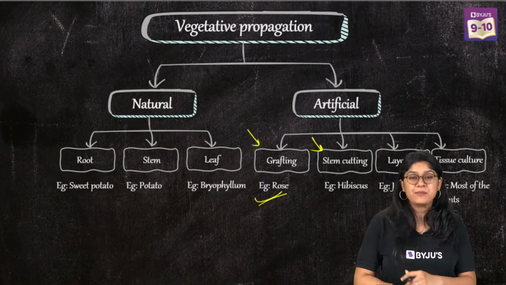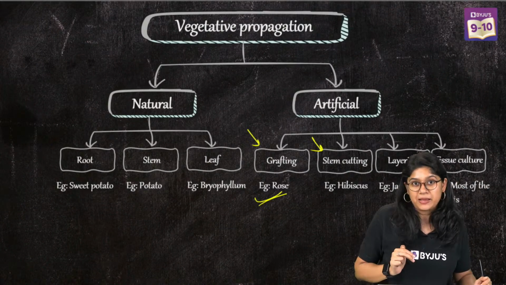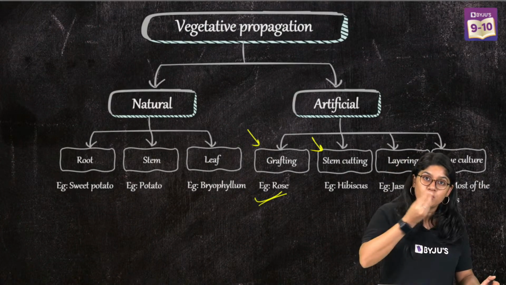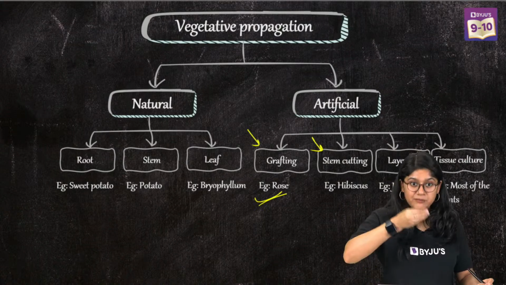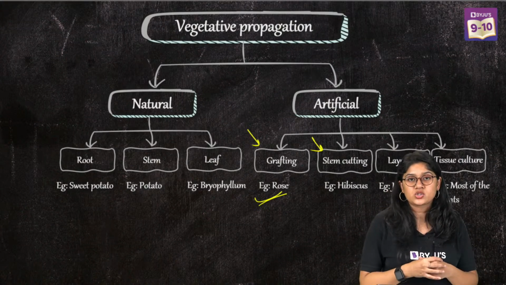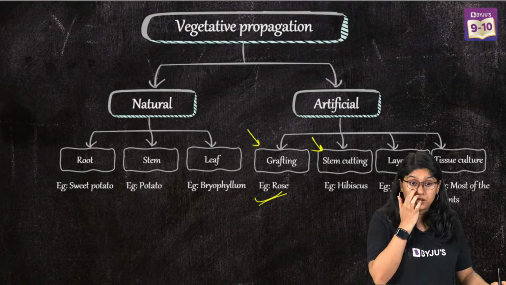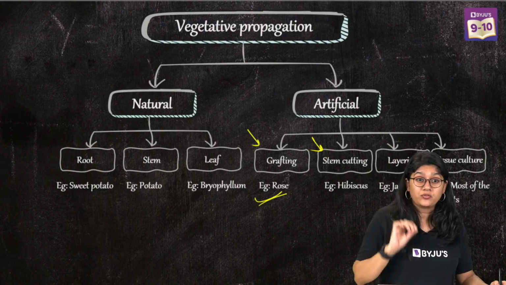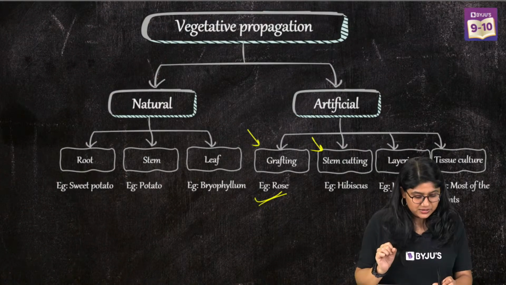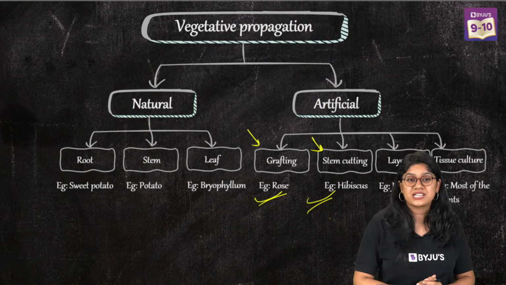Now the other is a stem cutting. So we'll cut a part of a stem of a plant, right? We will take it, and if we implant it, if we add it into the soil, eventually we'll have a new plant. Okay? So what we know over here is the stem cutting in the hibiscus.